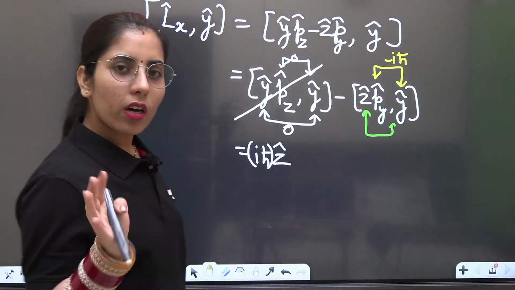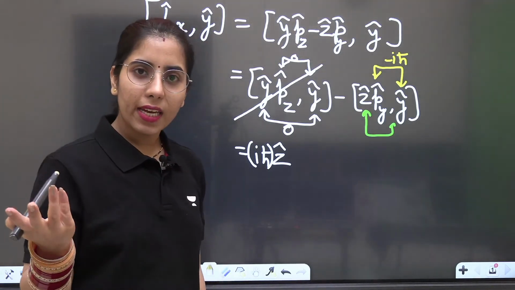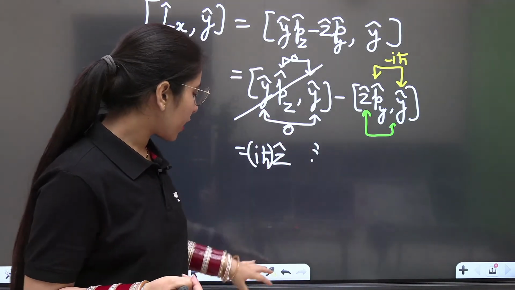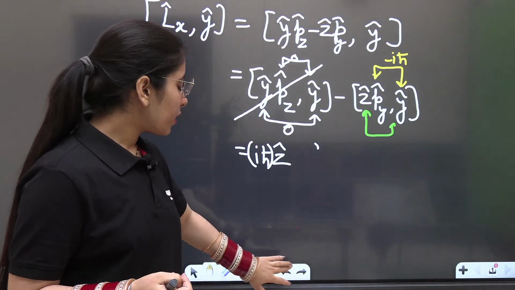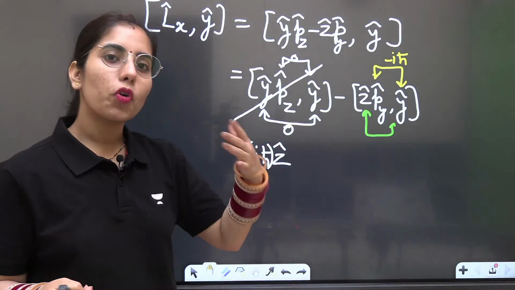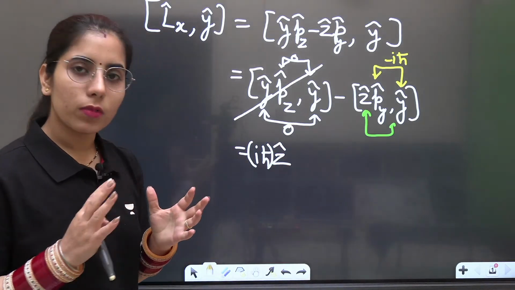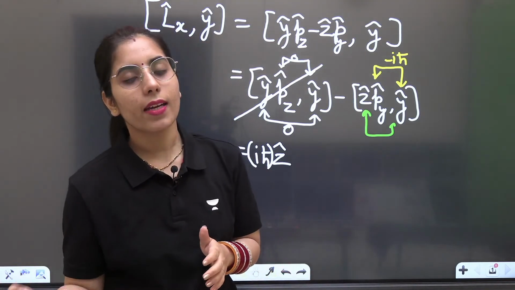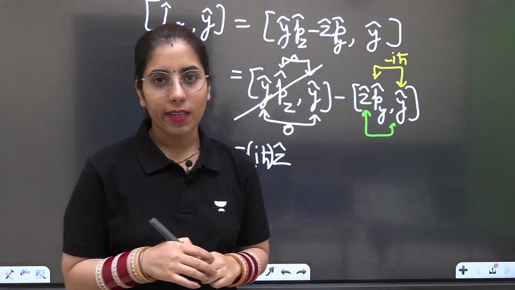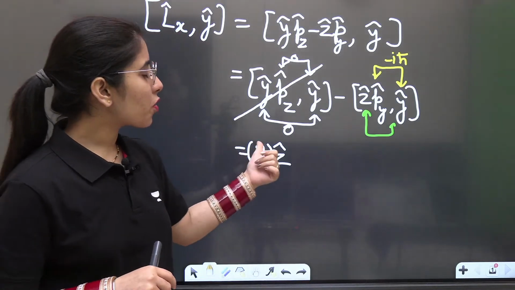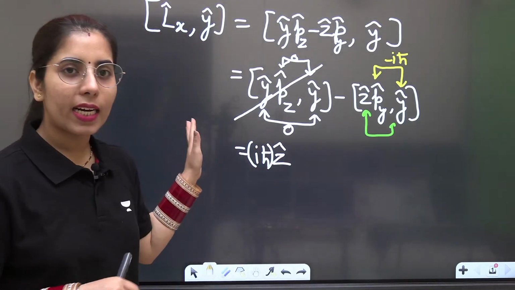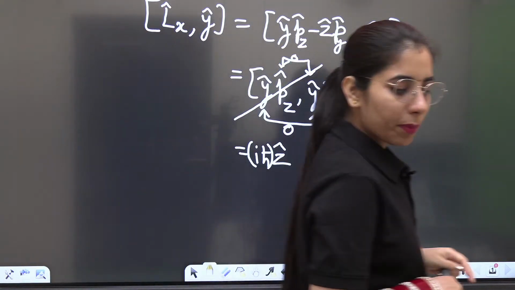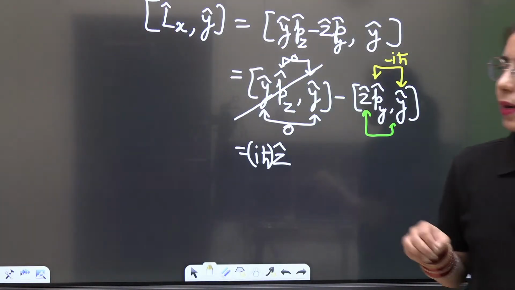It's not an operator which will get changed. So even if you write this side or this side, it will work that way. But otherwise, if there is one more operator, then we have to keep in mind what is on the left hand side and what is on the right hand side. We have to be careful about it then. But here, since we just got the constant, we can directly write the expression. We got the iota h cut z cap. I hope everybody has got it. Okay. But what is the trick?